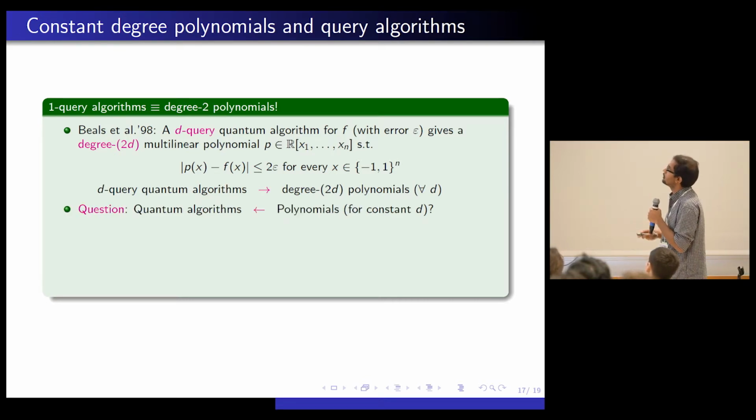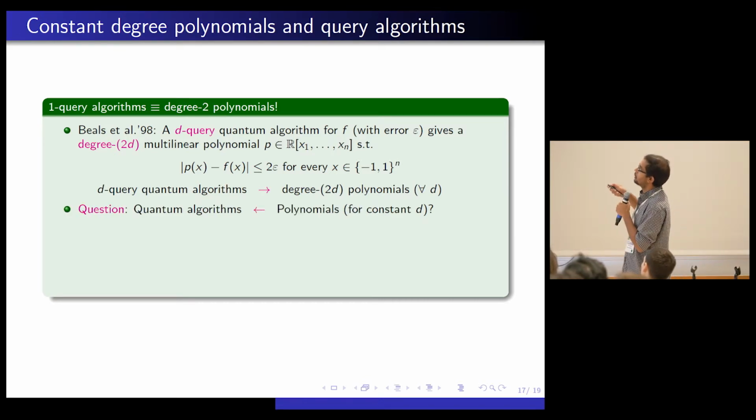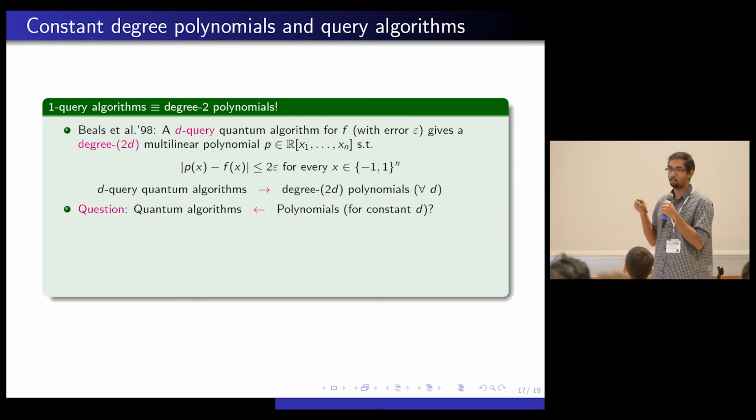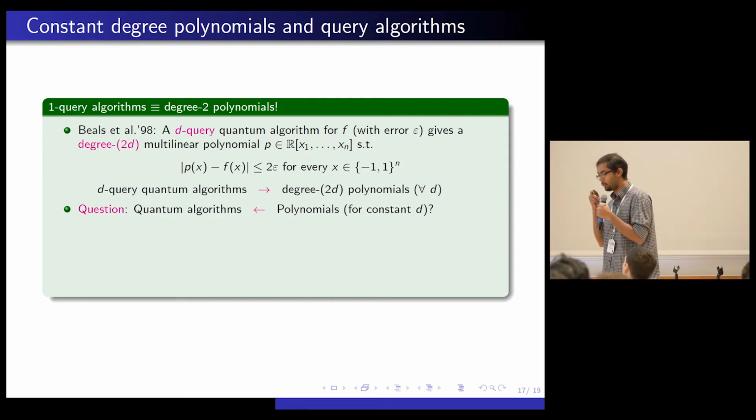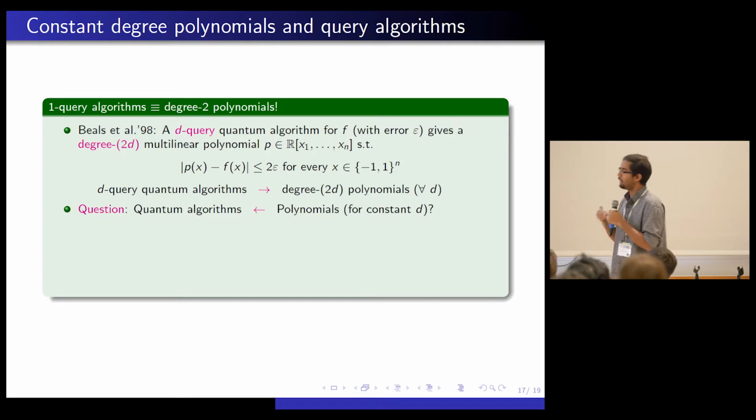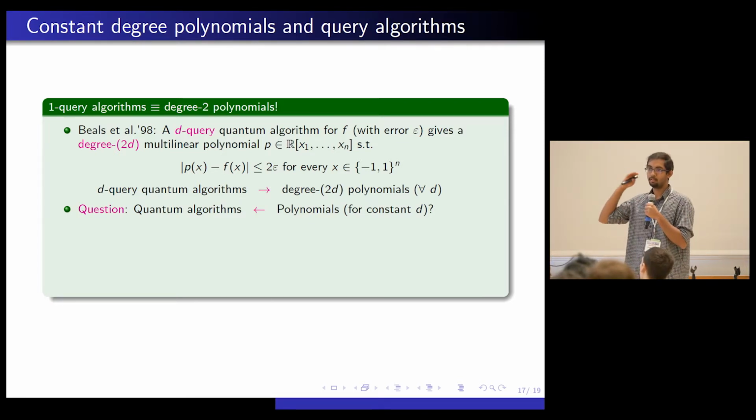And one could also ask, can we go the converse? So can a polynomial give you a quantum query algorithm? I mean, if you have been following, of course, this is not true because Ambainis gave a counterexample. But in the counterexample that Ambainis gave, the approximate degree and quantum query complexity grow with n. So you can't rule out the fact that this statement is true for constant d. So the statement of Beals et al. works for d equals 1, d equals 2. But the point is Ambainis ruled out that this statement holds for d if d scales with n. But that does not rule out the fact that this statement holds for d equals 1 or 2.